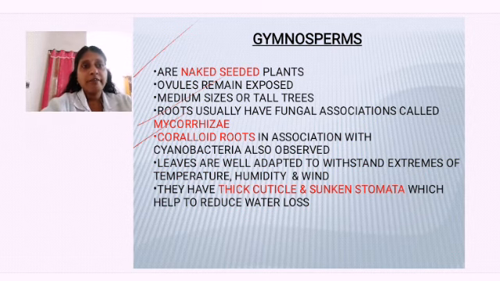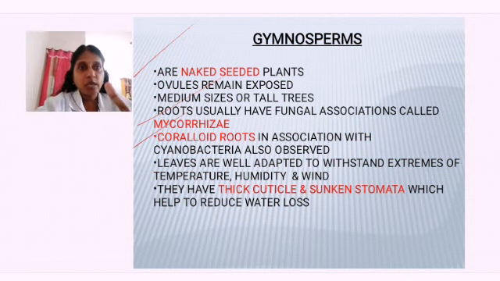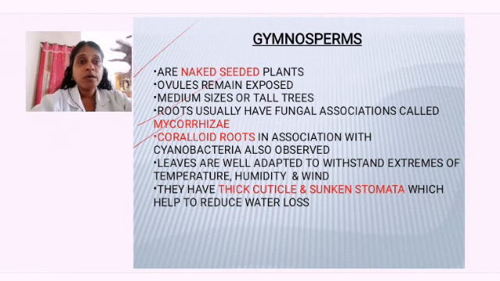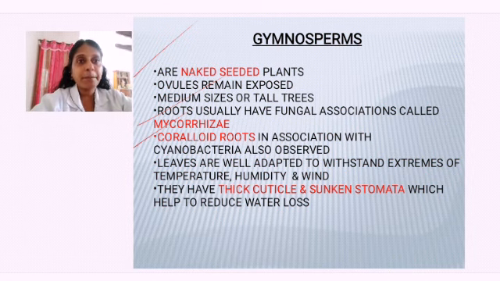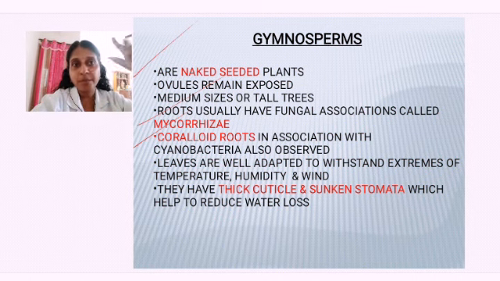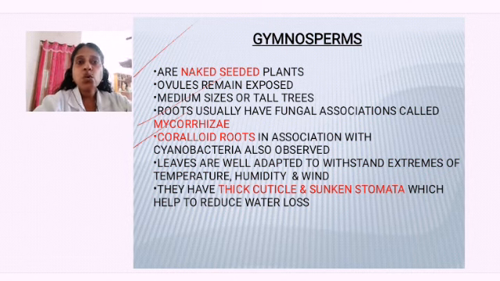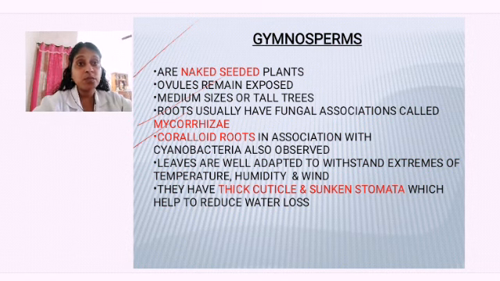Okay, leaves are well adapted to withstand, they are needle like. Since they are needle like in nature, they can withstand a huge amount of fluctuation because of temperature or humidity or wind and all. They will not easily break up. If it is exposed and the wind is blowing, then it is possible to break it up. So when it is needle like leaves, then what will happen? Will they be breaking up? No, they cannot be broken up. They can easily pass away, isn't it? So that's why the leaves are so adapted that they can withstand adverse, extremely harsh environmental conditions.